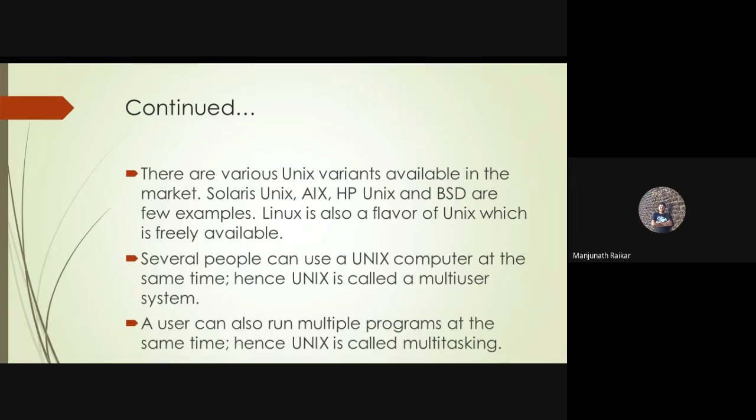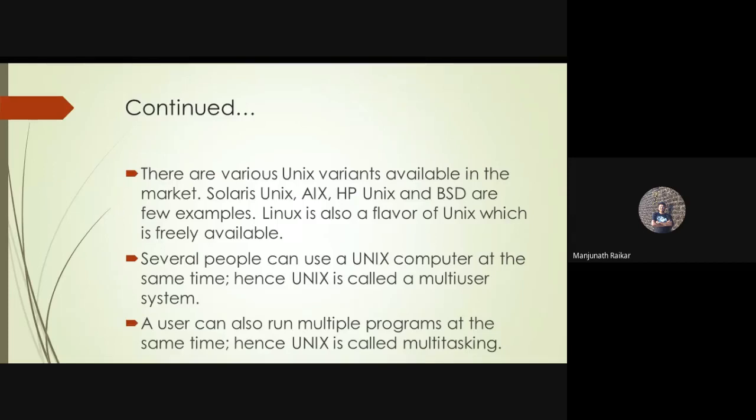You can create a bootable Unix operating system, insert the pen drive and run it, and remove the pen drive when it is not required. That's why this operating system is called a portable operating system.